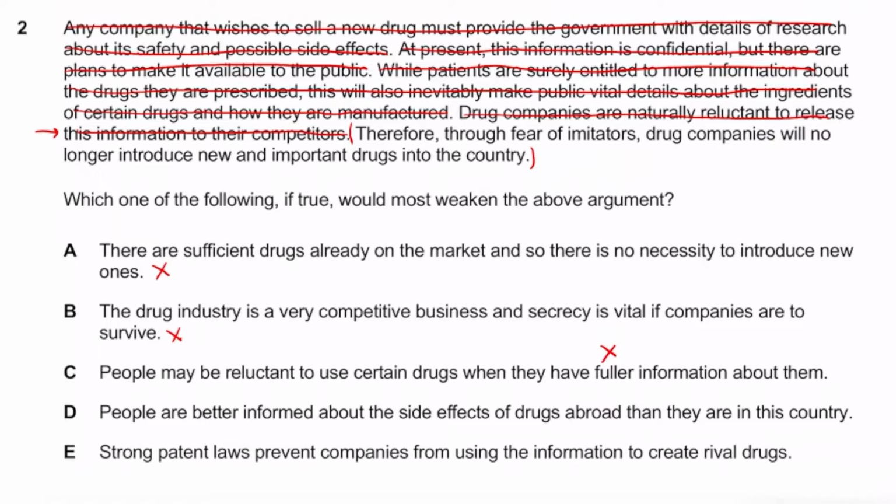And then it says, people are better informed about side effects of drugs abroad than they are in this country. Yeah, that's just really quite irrelevant, isn't it? It's not really in the context of this argument. So that's why I don't like this one. Let's go to the last one.